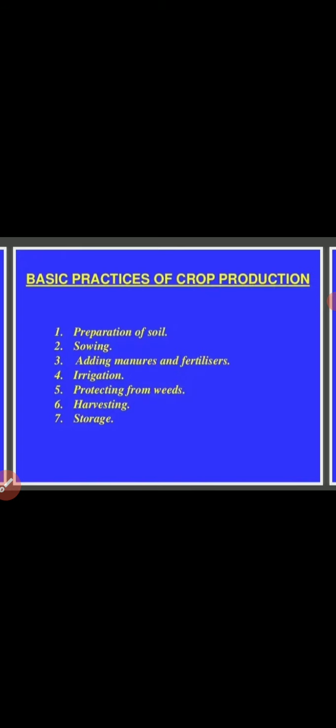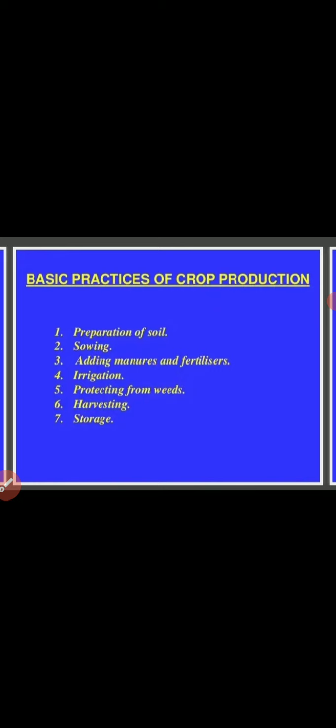production. Mainly there are 7 steps: the first is preparation of soil, the second is sowing, the third is adding manures and fertilizers, the fourth is irrigation, the fifth is protecting from weeds, the sixth is harvesting, and the last is storage.